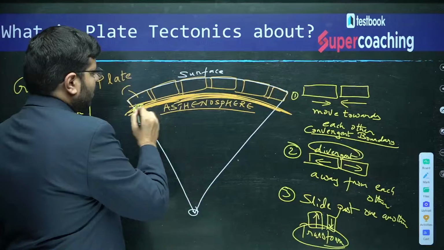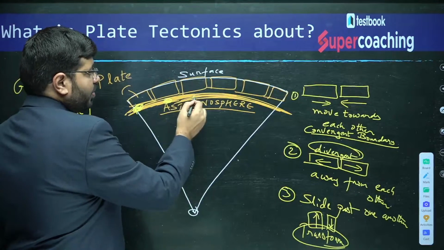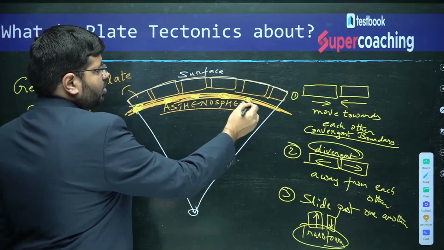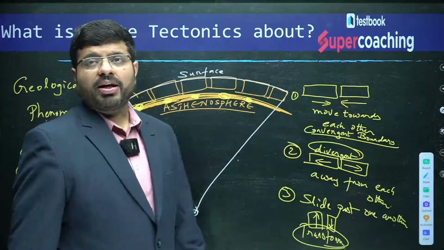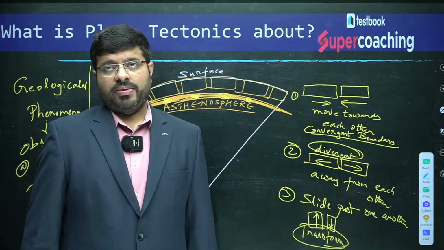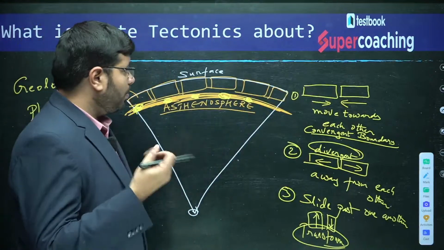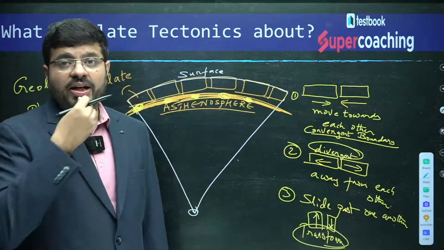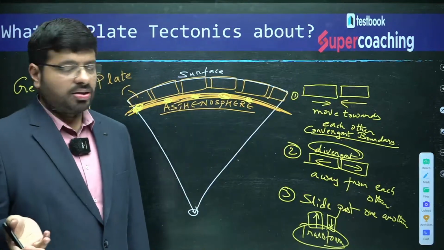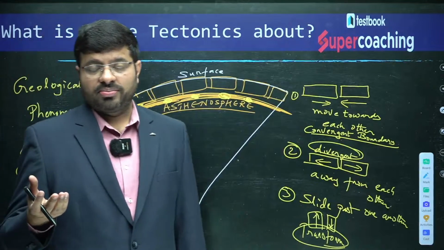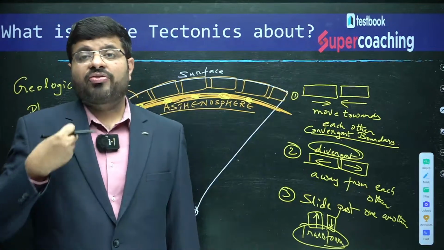Within that there are different regions, the yellow color which I am drawing right now. Imagine that there is some kind of radioactive concentration of material. When you have this radioactive concentration of materials, what will happen? There will be differences of temperature.